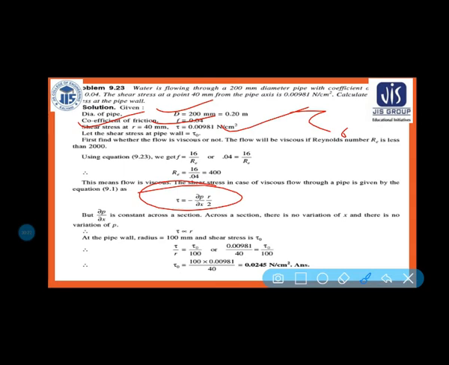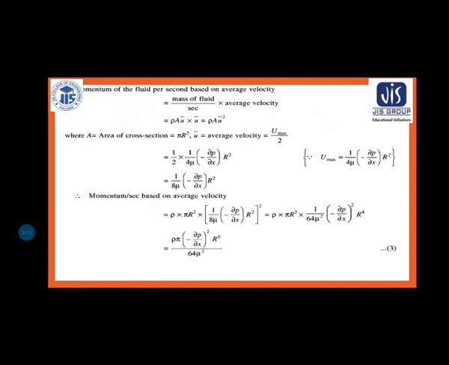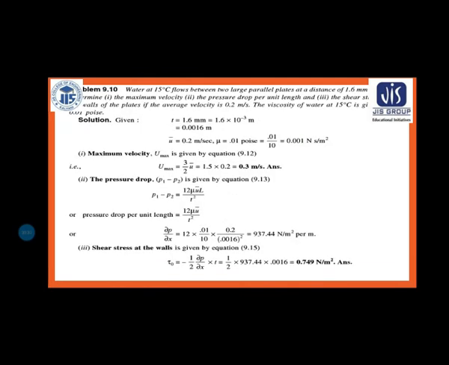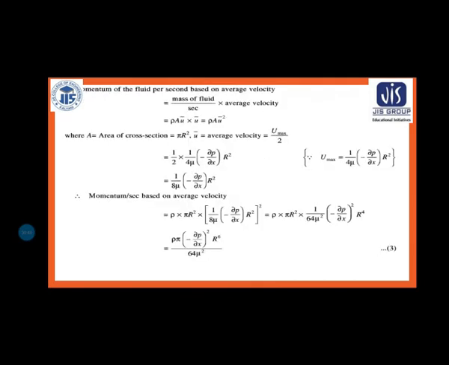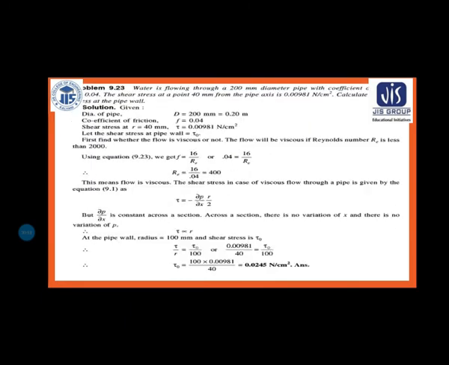And in case of the parallel plate, the value of tau naught you already know, I discussed it last class, and you can see here it is minus 1 by 2 del P by del X into t. Okay, but here it is a circular pipe, so don't mix up all these formulas. It is very, very important when you are solving the numerical.